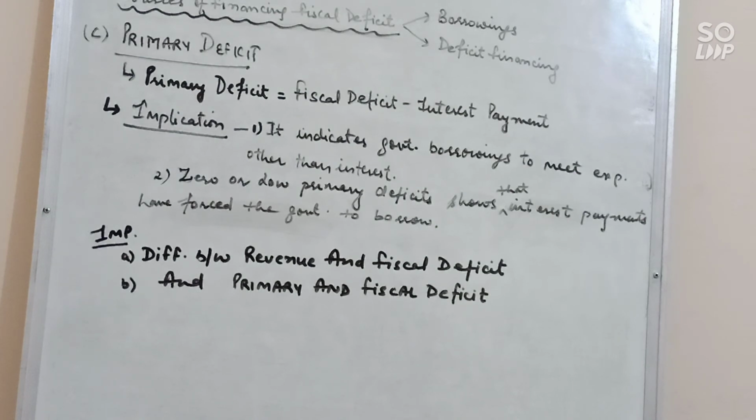Next, there are two important questions. One we have already discussed, the difference between revenue and fiscal deficit. Second is the difference between primary and fiscal deficit. Again, first you will write the meaning, second you can write the formula, and third the indicator. Fiscal deficit indicates the total borrowing requirements of the government including interest payment, and primary deficit indicates the total borrowing requirement of the government excluding interest.